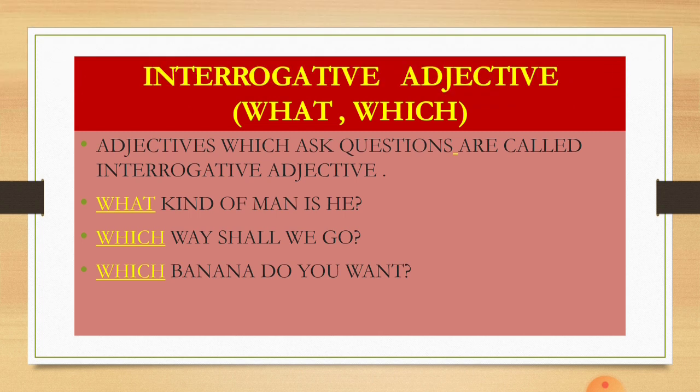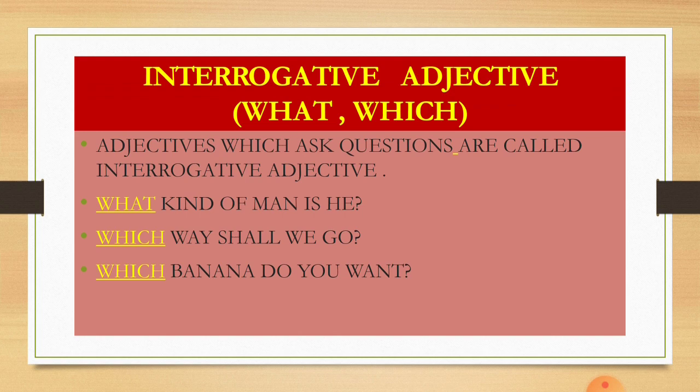Let us understand it through an example. What kind of man is he? So again, what kind of man is he? So a question has been asked about a noun here. So this is an interrogative adjective because it is asking questions.